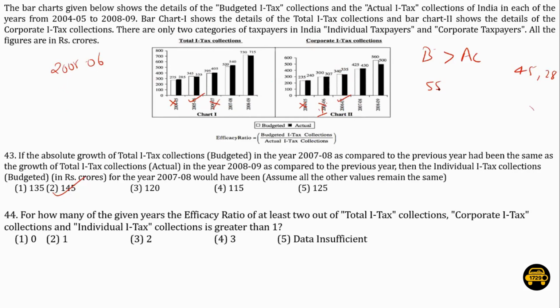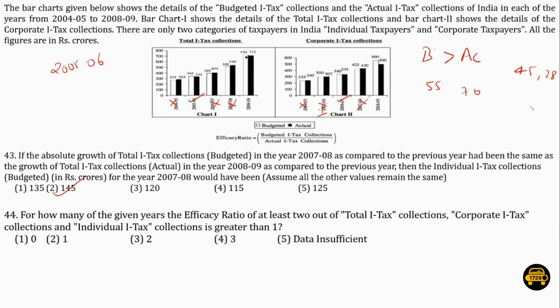And 405 minus 335 will be 70. So again, the individual also is lesser than 1. So this here is also not the one, as we need any two of them to have an efficacy ratio greater than 1. Now for year 2007-8, this of course is lesser than 1. This again is lesser than 1. So this cannot be the answer.